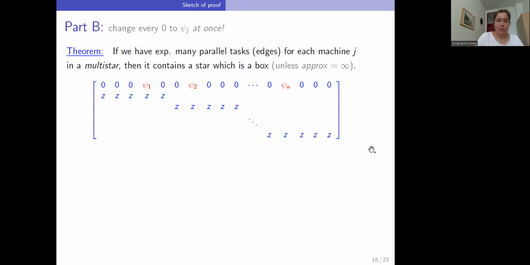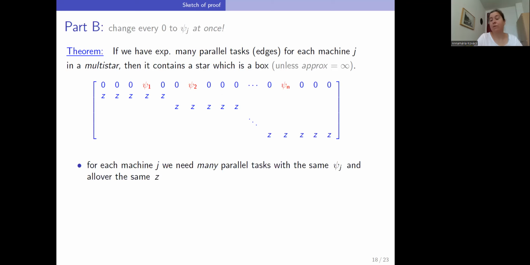So in summary, what we need to find in our multi-clique, and we will find it if the multi-clique has high enough multiplicity, is, for every satellite machine J, plenty of parallel tasks with precisely the same Cj boundary function, the same step function as boundary function, and for all of these tasks, the same mean value, a common mean value Z on their other machines. This is what we need.